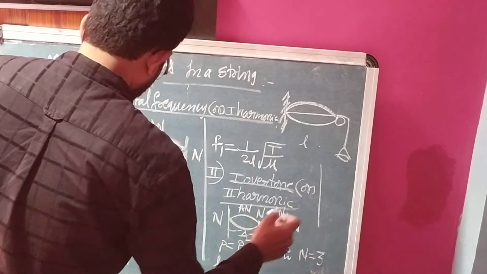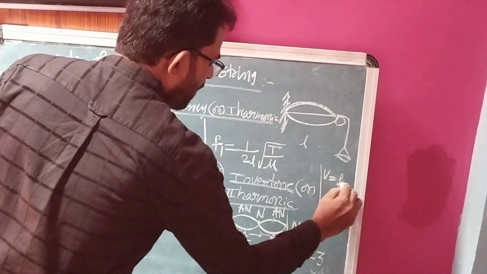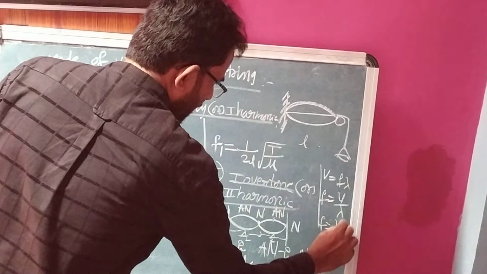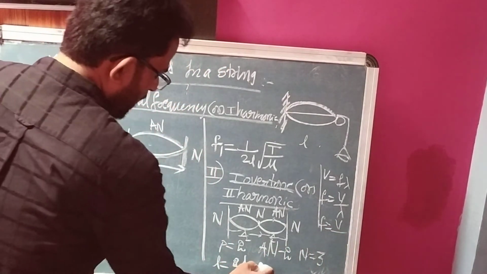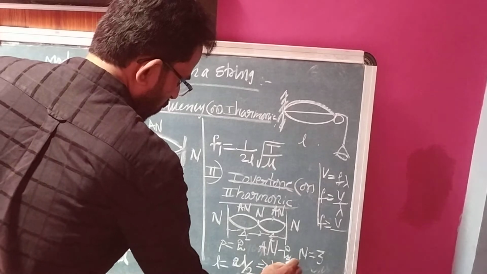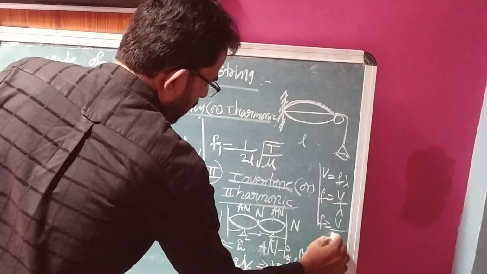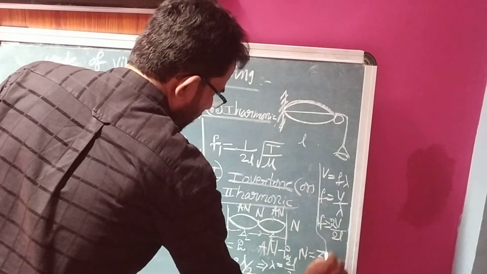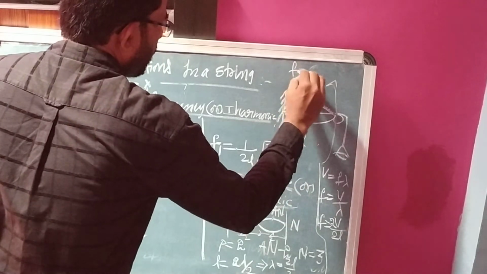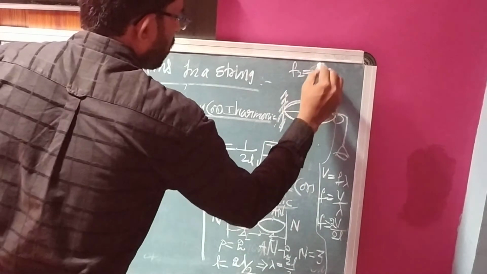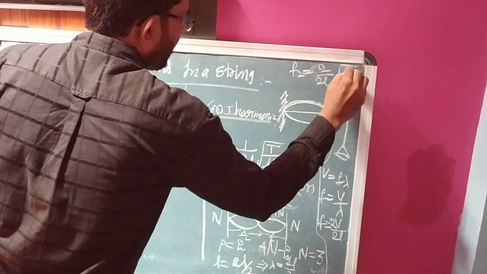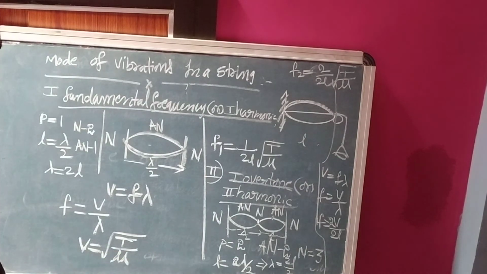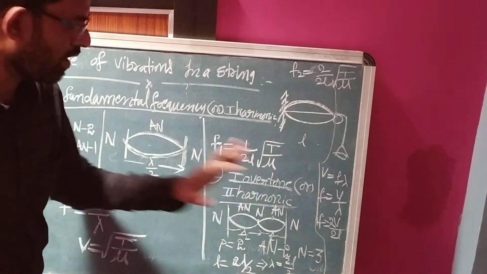Next we can write V is equal to F lambda, so F is equal to V by lambda. Lambda value is how much? 2L by 2. So we can write F2 is equal to 2 by 2L square root of T by mu, using the V formula, square root of T by mu. This one is the first overtone or second harmonic.